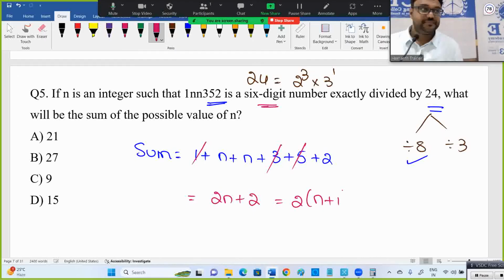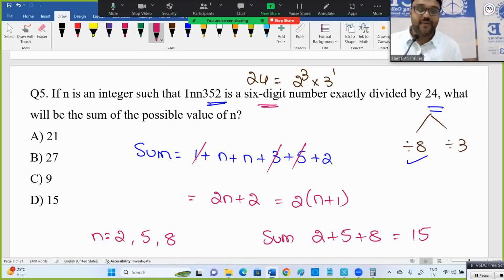For an easier way, I'm writing 2 into n plus 1. Now, n must be equal to 2. If n is 2, this is 2 into 3, 6. 6 is divided by 3. Now, n should be 5. n should be 8. These are the only ones. Now, the summation of all possibilities is 15. The answer is 15. We have to take the possible values and do the summation.